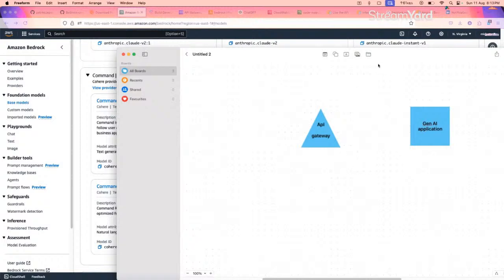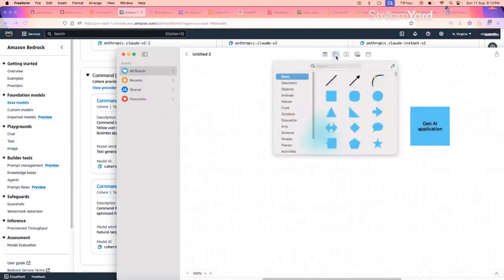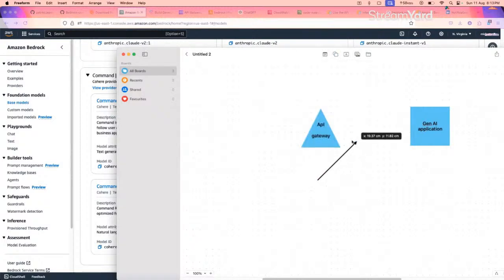So using this API gateway, we will be calling our generative AI application to give us the data. So the structure will go like this. Now let's jump directly to code. If at any point of time you don't understand the code, please feel free to let me know. I have already coded the application so that we don't face much issues.